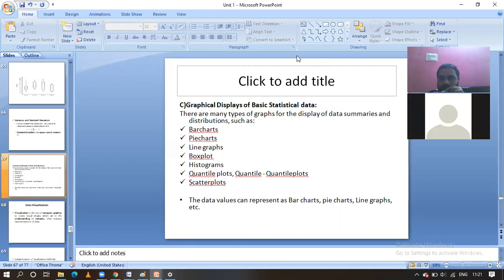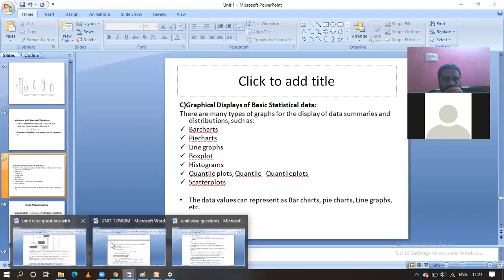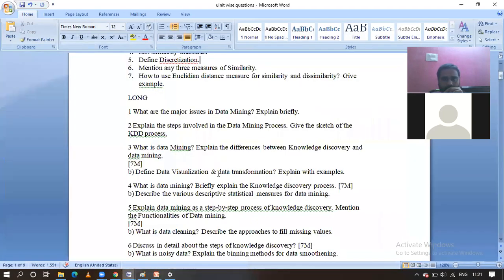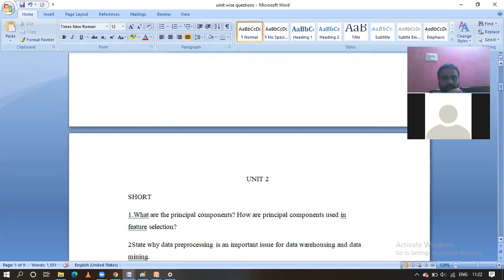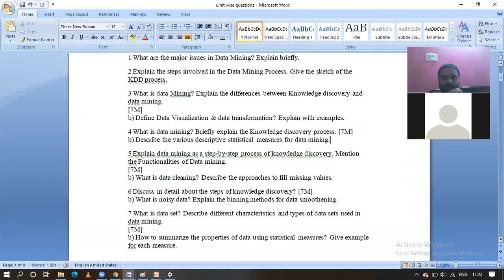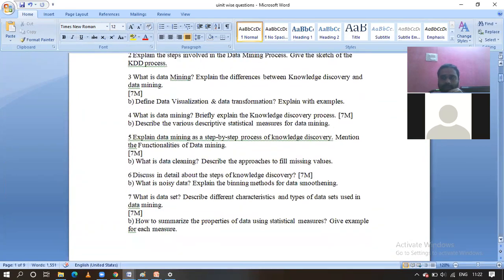Clear, guys? Okay, till now how many questions have we discussed? Visualization is part of our KDD process here. Okay, the fourth question and the second one are also complete. What other questions are there? 3 more questions are left. Let us discuss those in the next class, guys. The next class will also have a description related to unit 1.